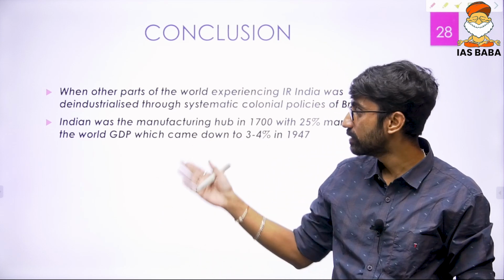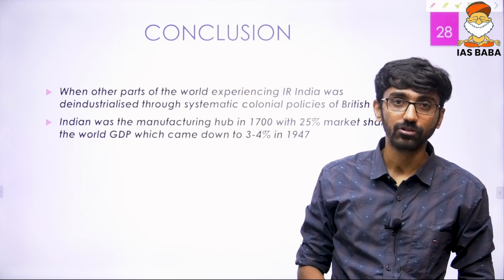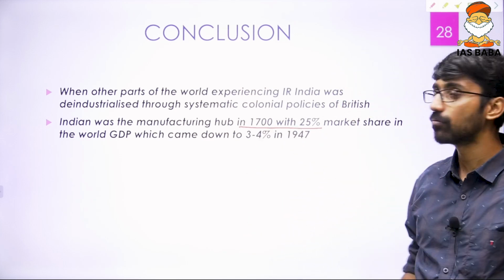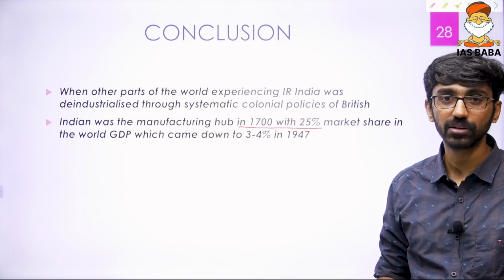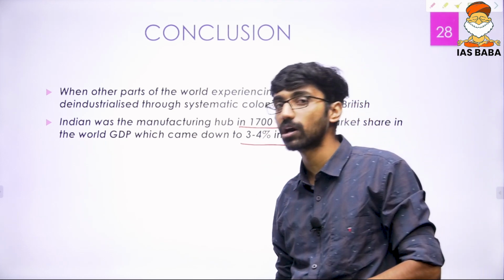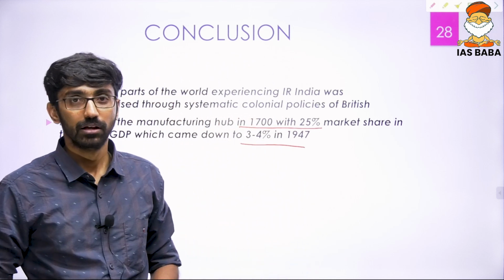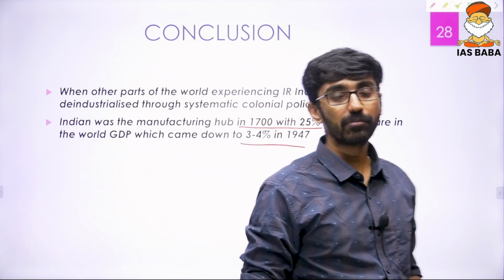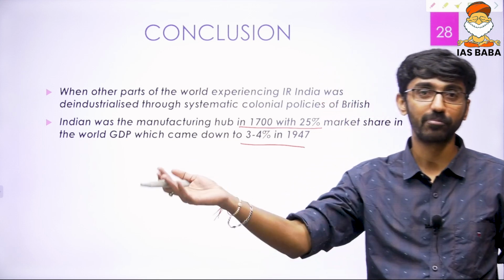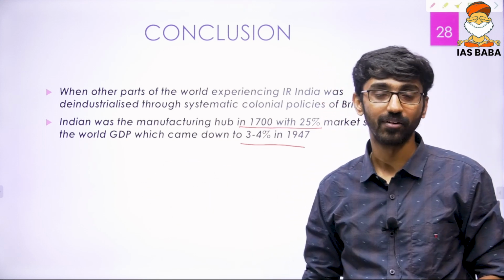So you can end this with what was the scale of exploitation. India's share in manufacturing in 1700 was 25% of the market share in world GDP, which came down to 3 to 4% in 1947. Again, you always reinforce your arguments with some kind of facts. So instead of scoring 3-4, you might be scoring 5-6-7. That's huge. That's a 100% increase from 3 to 6. So look at that one.